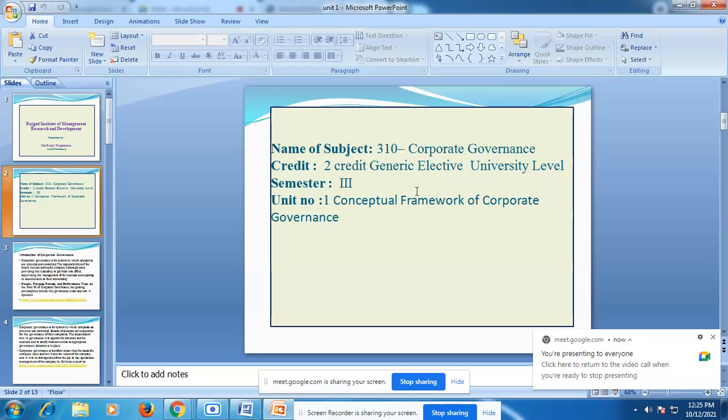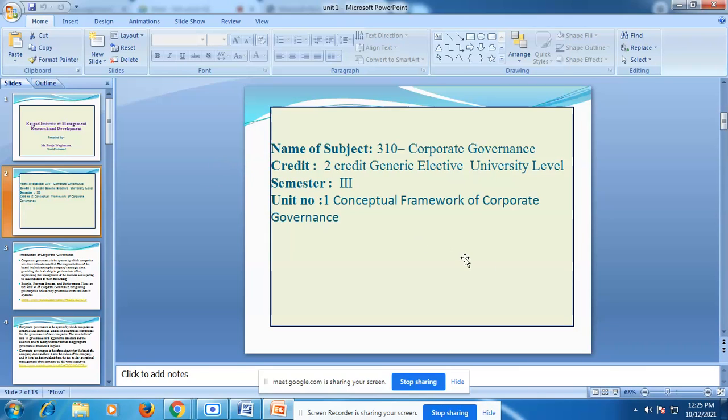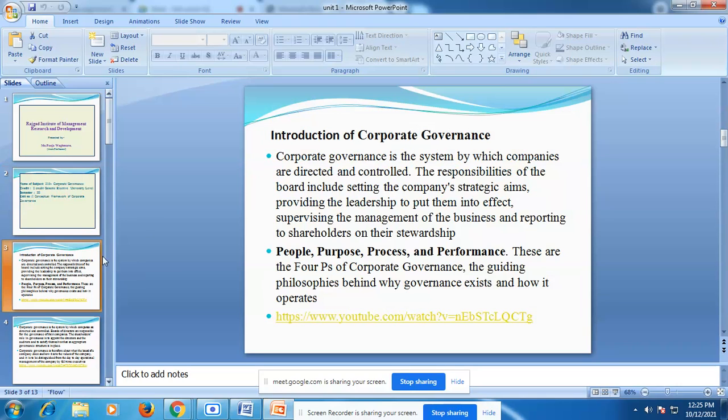Okay, thank you. So today we are going to learn about unit number 1, that is the conceptual framework of corporate governance. Let's move to the next slide. Here we are going to learn about the introduction of corporate governance. Can anybody tell me what exactly corporate governance is, have you learned it before this? What is the meaning of corporate governance? Can anybody?